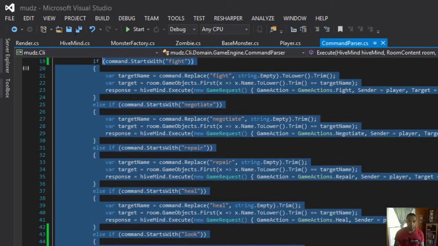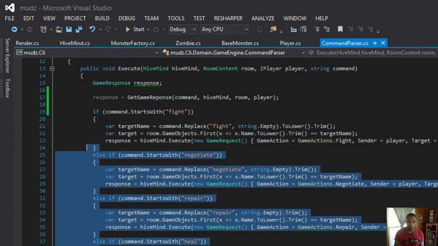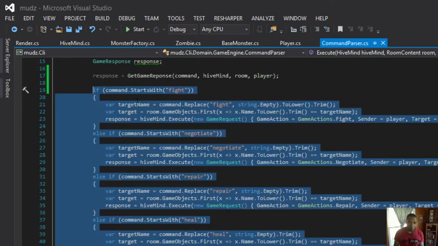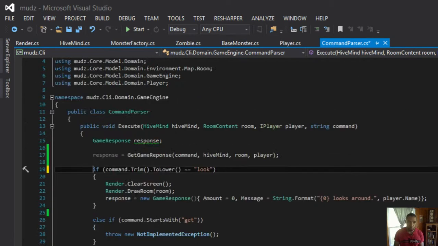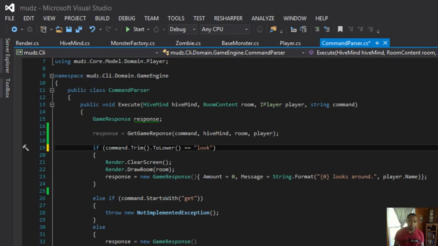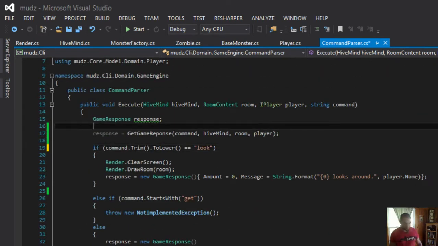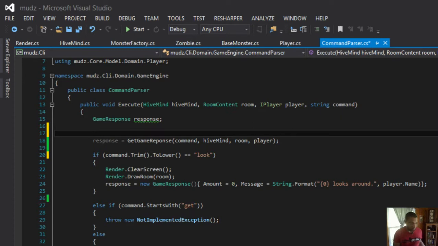I think we can get rid of fight, negotiate, repair, heal, and look. All right, so making progress. We replaced all of that with this one call. I'm going to make a note because we're making this dense, right?